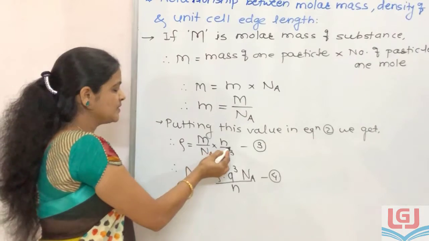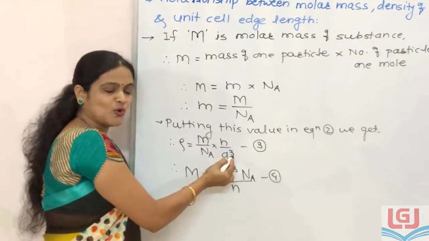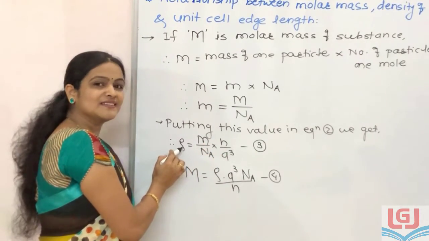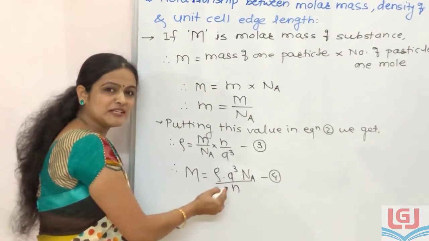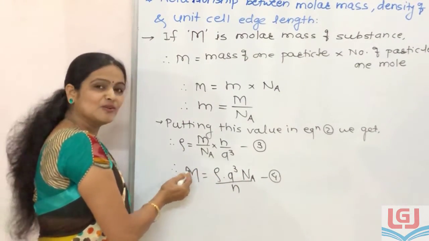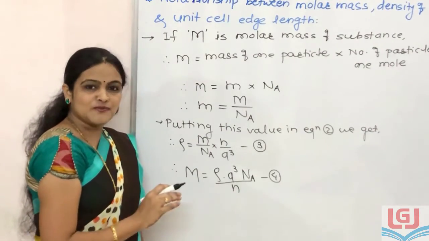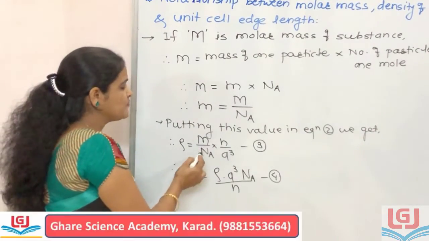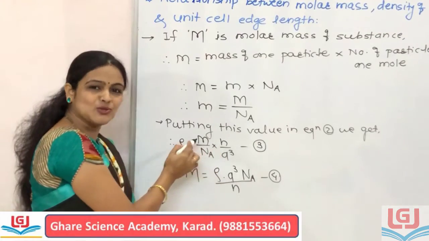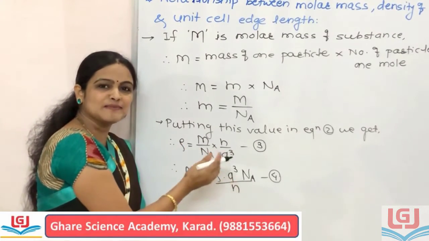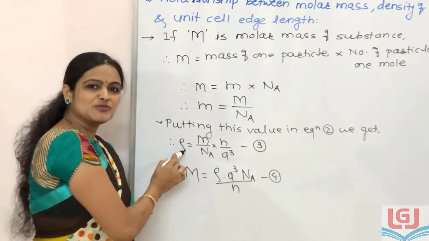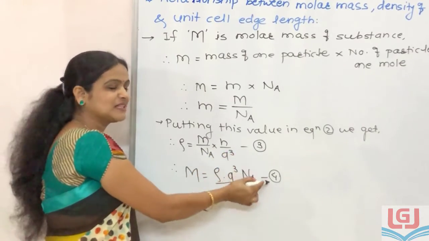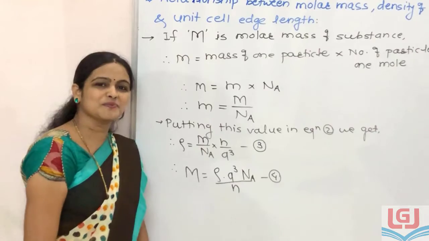That means if these 4 parameters are known, then we can calculate the density. If we know these 4 parameters, then we can calculate the molar mass. Therefore, if any 4 parameters are known, then we can determine the value of the 5th parameter by using equation number 3 or equation number 4.